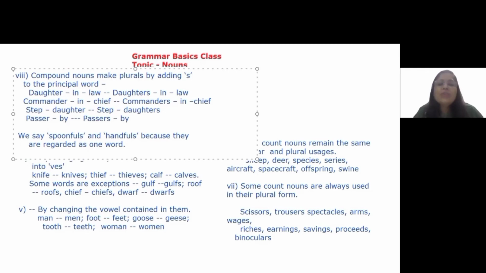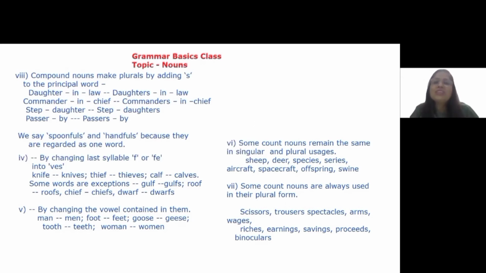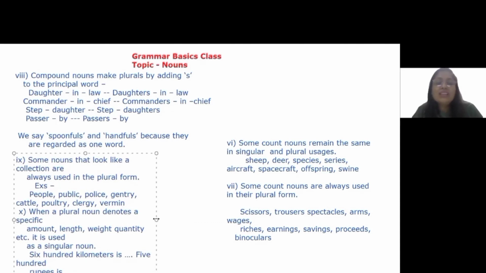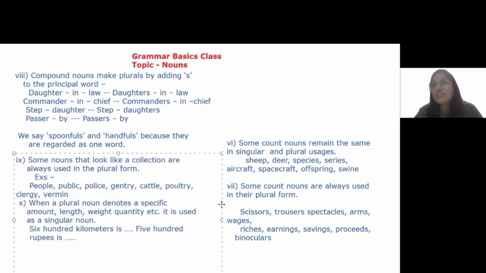All right, so this was the usage of certain compound nouns. And now I have some more which I would like to add. These are also related to specific usages more than anything else. Let's have a look. Some nouns look like a collection, right? A collective noun is usually used in the singular form, that I have explained, but these are always used in the plural form. And these are the exceptions in language.